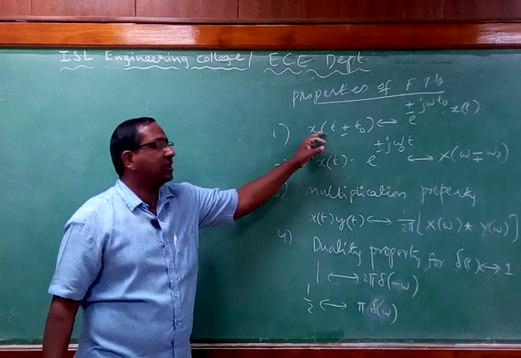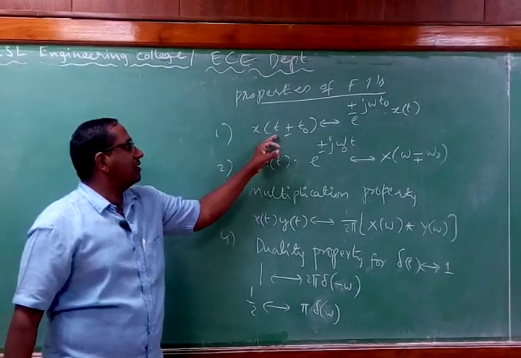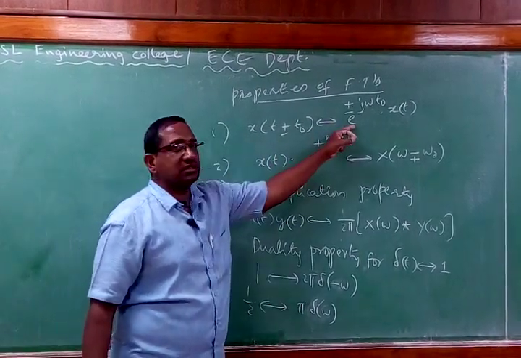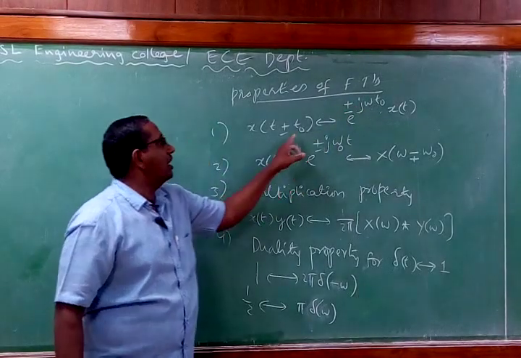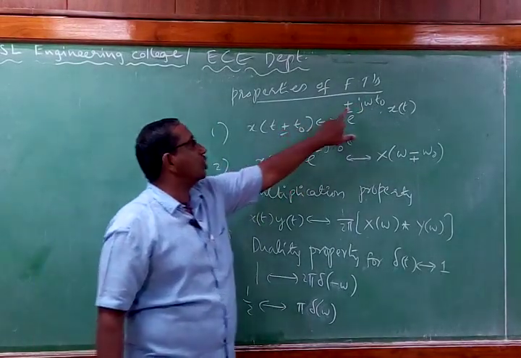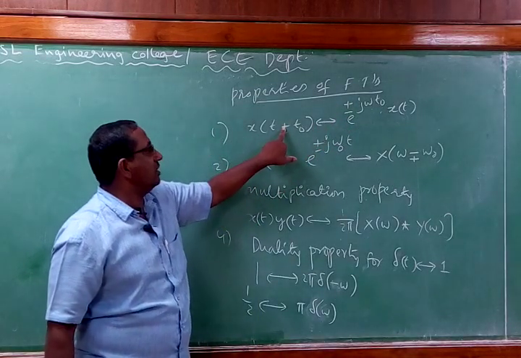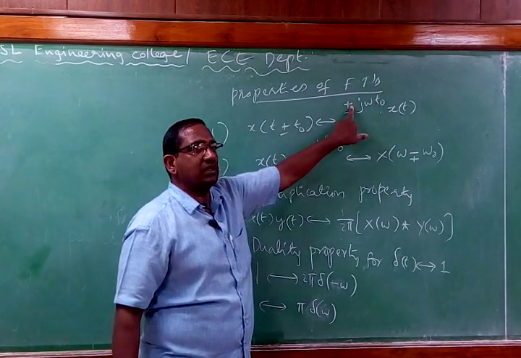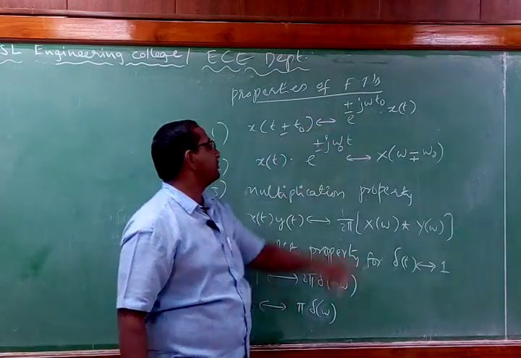So the first property is the time shifting property. We are putting a shift in the time domain. The time shifting property is viewed in the frequency domain as simply multiplying by an exponential component. Here this is going to be plus, here also plus. That means if you have a delay in the signal here, you are also going to have a delay in the signal here. If you have an advancement here, you are going to have an advancement in the signal here.